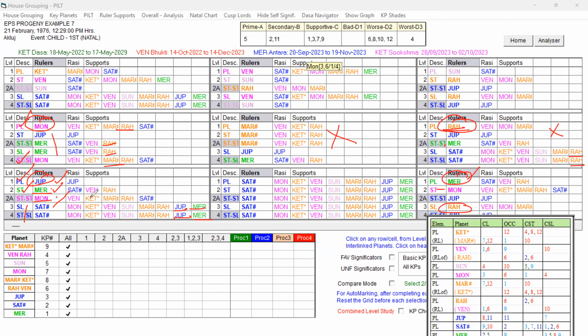So this Jupiter is the strong favorable key planet of the Dasa Lord, Mercury and Jupiter, both are present, and the unfavorable key planets Moon and Rahu are not playing at the primary levels, Moon only at the 2A level. So that way it is comparatively better. And the other favorable key planet, which supports Mercury, is Saturn, which is playing a role at the sublord and the star lord of the sublord.